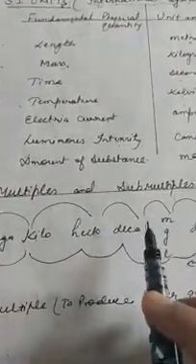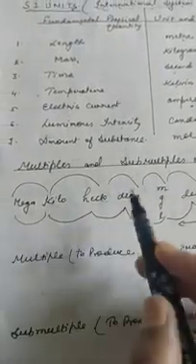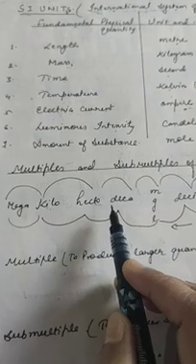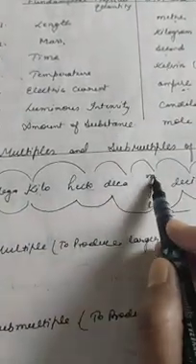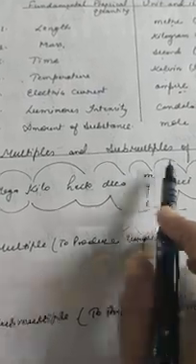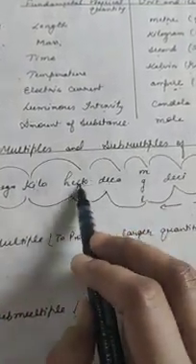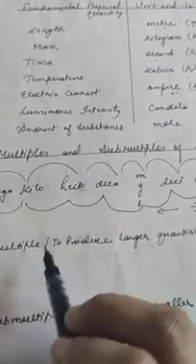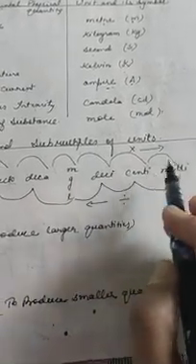You have studied in mathematics also how to convert a unit into its larger form or into its smaller form. Suppose this is meter and you have to change meter into kilometer, then you will divide by 1000, meaning 3 zeros. If you have to change meter into centimeter, you will multiply by 100.